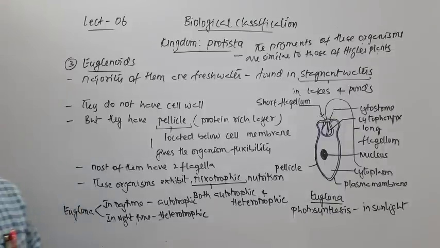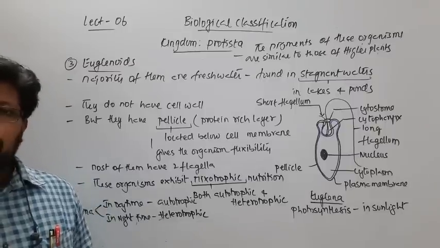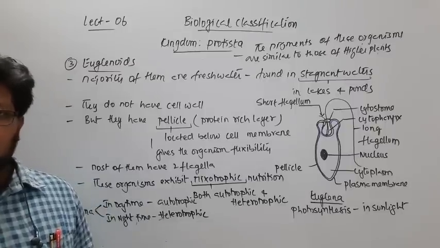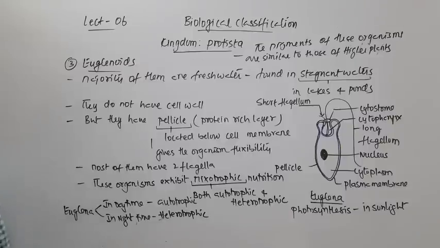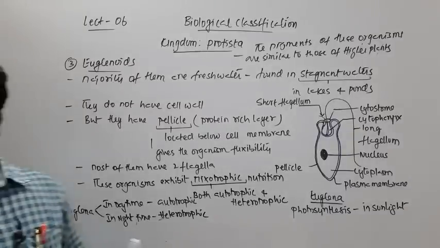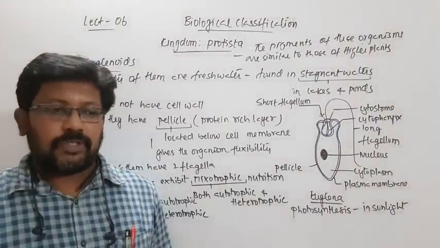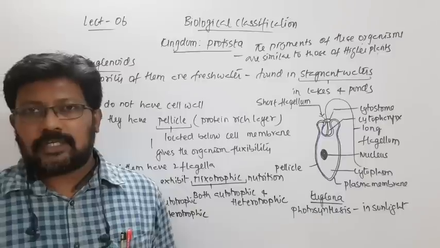So Euglena and these organisms will have the same type of pigment, like chlorophyll A, right? Here I have already given Euglena as an example. So this is all about Euglenoids. In the next session we will see about the slime molds and protozoans.